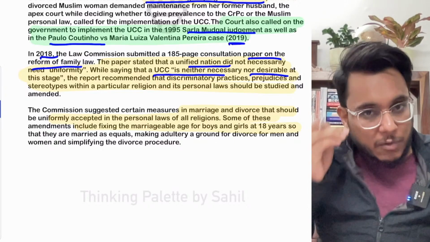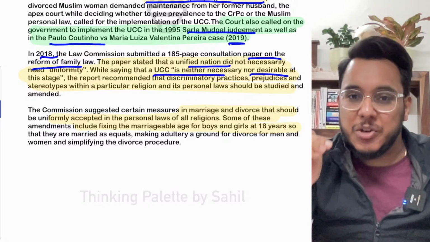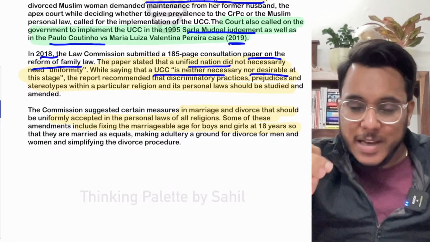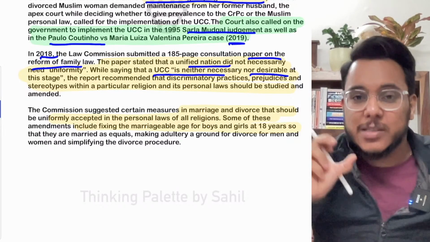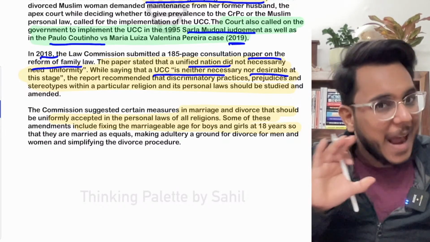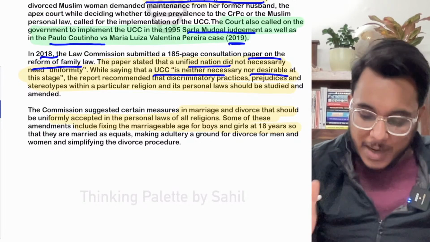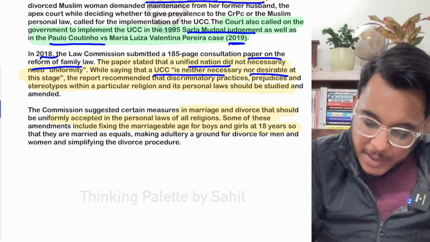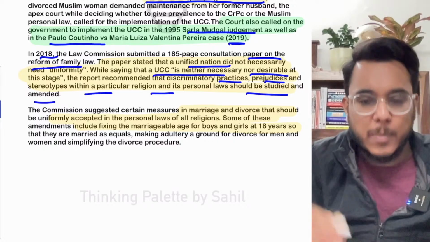We rather should reform the personal laws, and within the personal laws, wherever there is discrimination against women, where the personal laws are backward looking, those particular sections should be reformed, and a complete pan-India UCC should not be brought. It's been provided that discriminatory practices, prejudices, and stereotypes within the religion should be studied and amended.